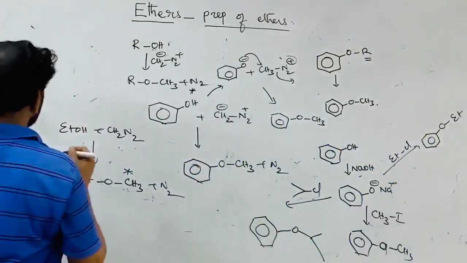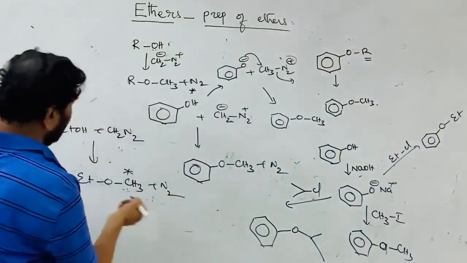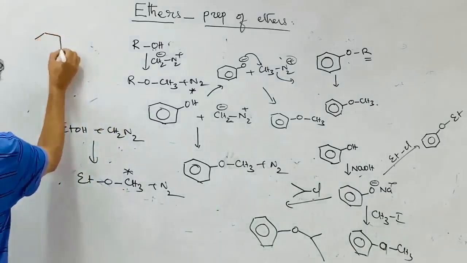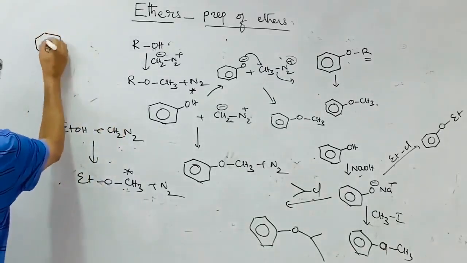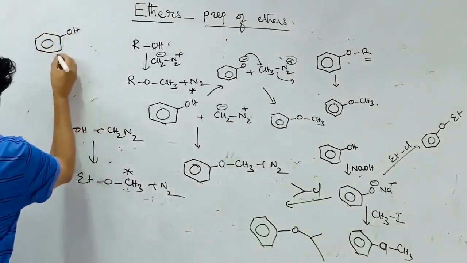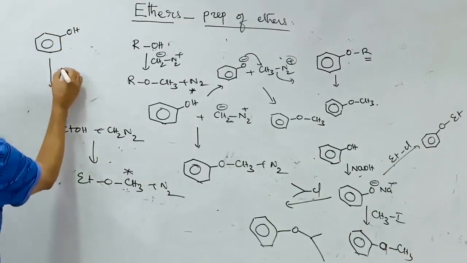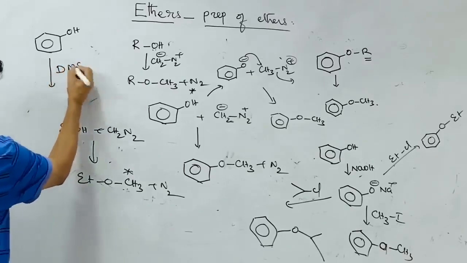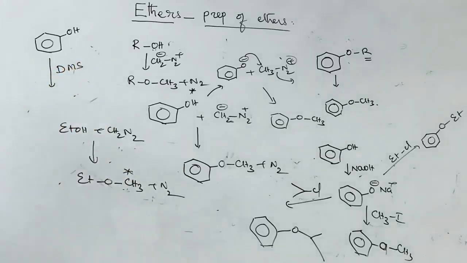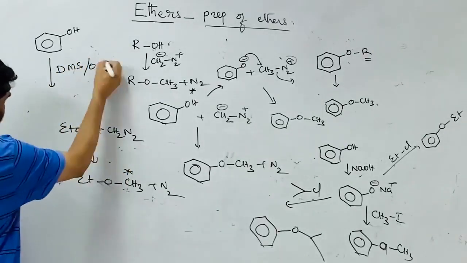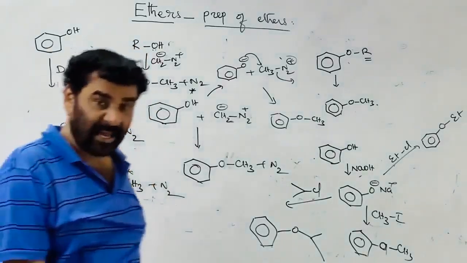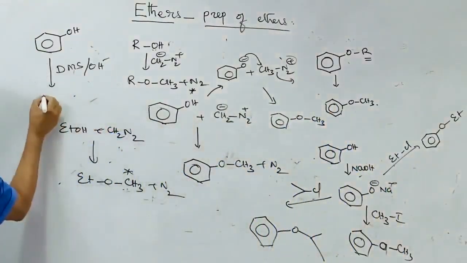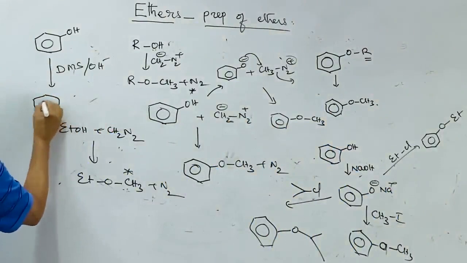The third case is phenol to anisole using dimethyl sulfate, DMS, which is a methylating agent. This is converted into anisole.